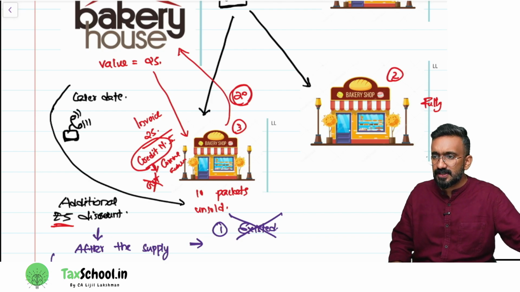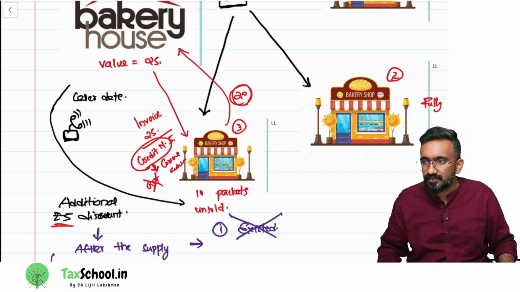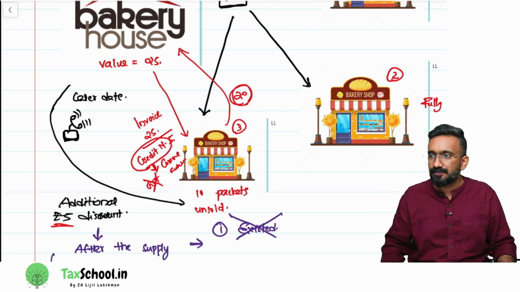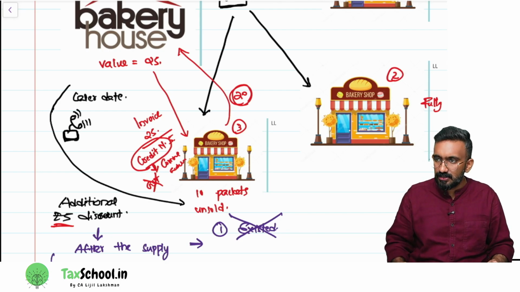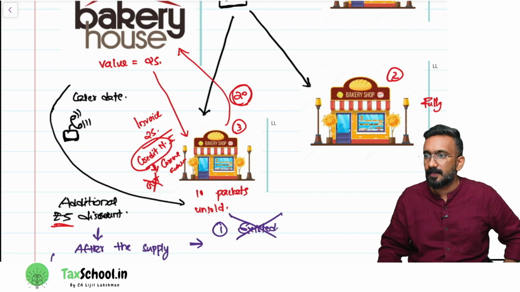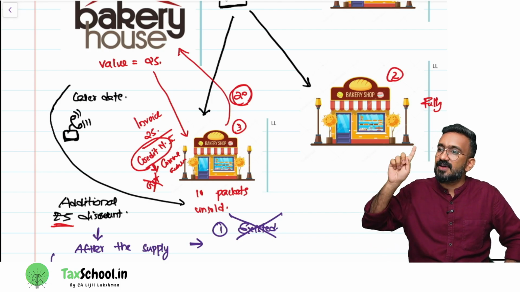Only 20 rupees. My question is, what will be the value of supply for bakery house? Will it be 25 or 20? We have to analyze whether this discount is a discount that is given at the time of supply or after the supply. It is after the supply.